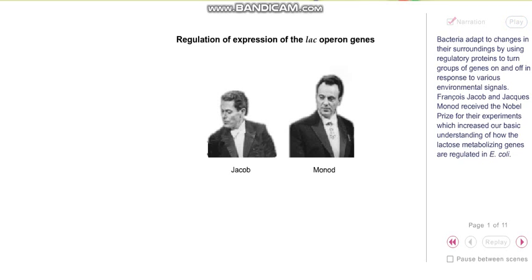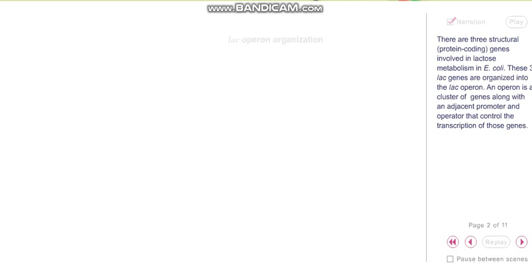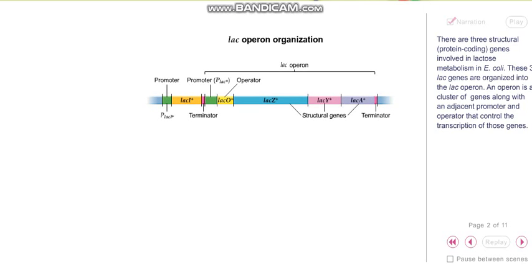Bacteria adapt to changes in their surroundings by using regulatory proteins to turn groups of genes on and off in response to various environmental signals. François Jacob and Jacques Monod received the Nobel Prize for their experiments, which increased our basic understanding of how the lactose metabolizing genes are regulated in E. coli. There are 3 structural protein-coding genes involved in lactose metabolism in E.